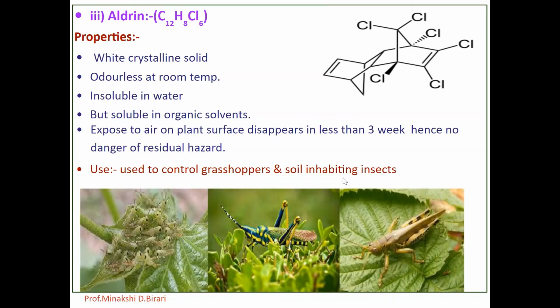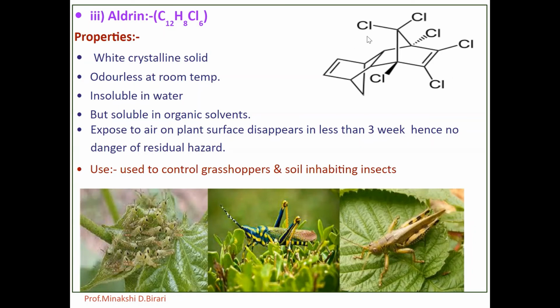So what is the structure of aldrin? This one is the structure having the molecular formula C12H8Cl6. It is 1,2,3,4,10,10-hexachloro-1,4,4a,5,8,8a-hexahydro-1,4-endo-exo-5,8-dimethanonaphthalene, HHDN.